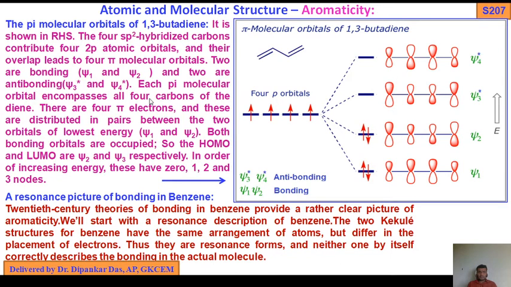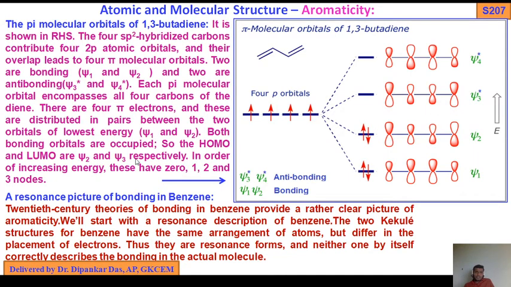Each pi molecular orbital encompasses all 4 carbons of the diene. These 4 pi electrons are distributed in pairs between the two orbitals of lowest energy, psi 1 and psi 2. Both bonding orbitals are occupied, so the HOMO, the highest occupied molecular orbital, is psi 2, and the LUMO, the lowest unoccupied molecular orbital, which is vacant, is psi 3 star.